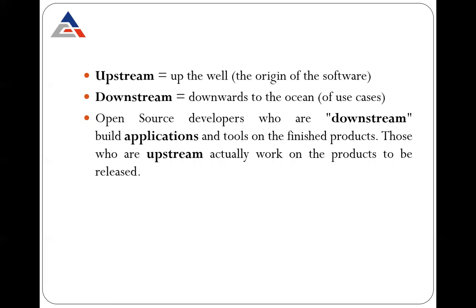They are only concerned with building applications on the product once it is finished. But the upstream is concerned with when the product is going to roll out in the market. Rollout means when the product is going to be launched in the market.